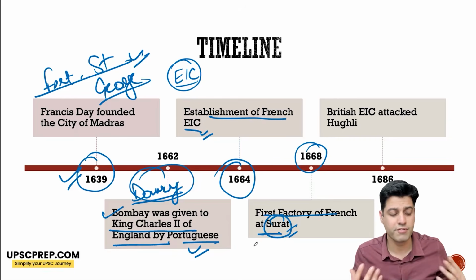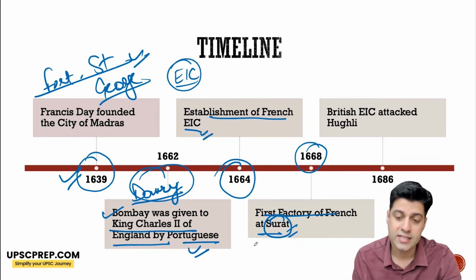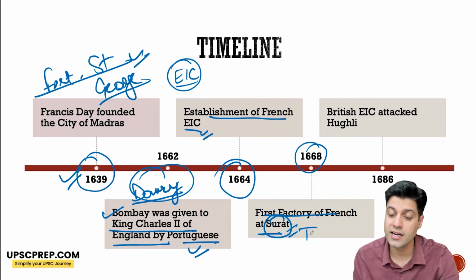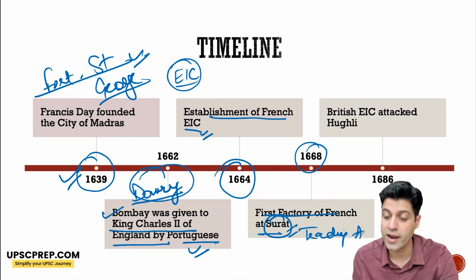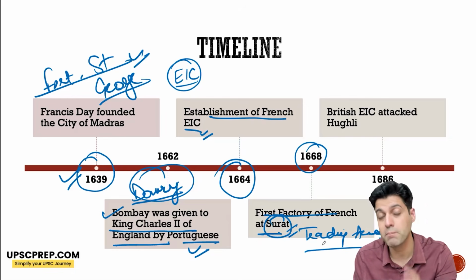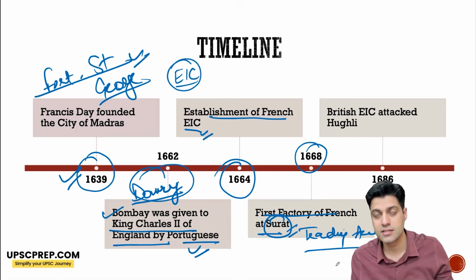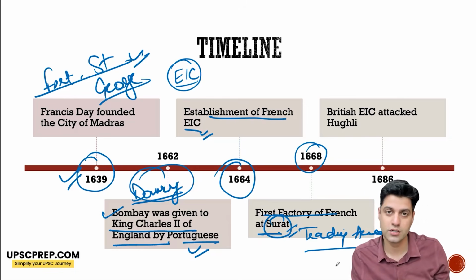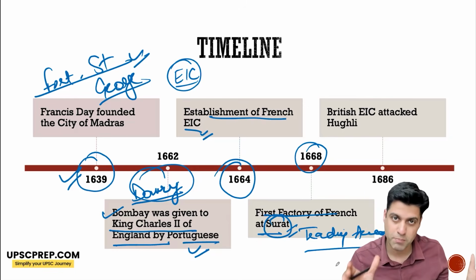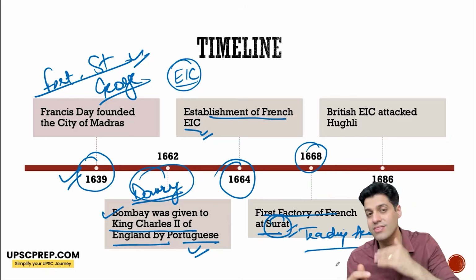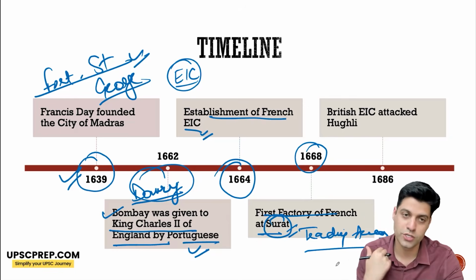So do not think of a factory like a modern day factory. These are majorly trading areas. The idea was not to produce something, but to bring things from the interland to a particular port, keep them in a kind of warehouse, and then ship them.